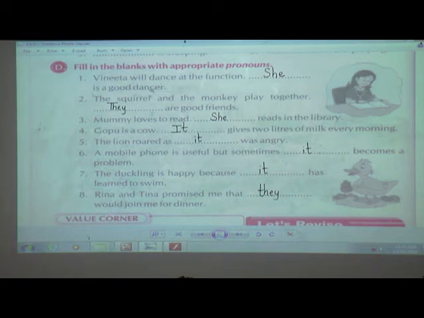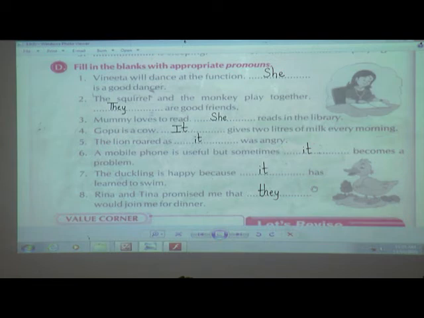Try to understand. I'll give you time, just go through this and write down in your book. Finished?